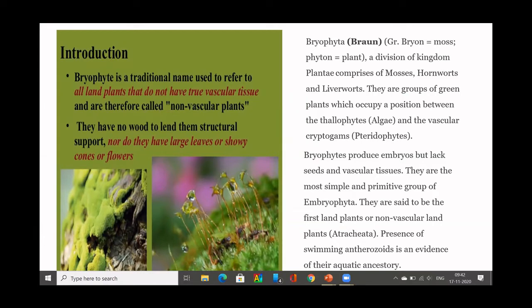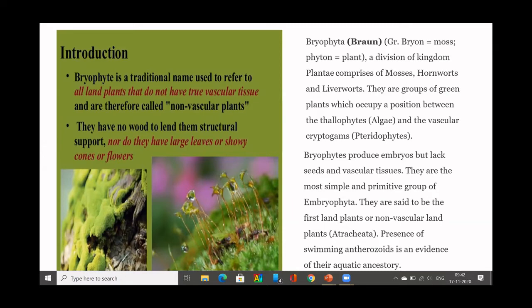The absence of xylem and phloem is why they are called non-vascular cryptogams, because they do not have a distinction between stem, root or leaf. They don't bear flowers. They have a very simple vegetative body, gametic and non-gametic.